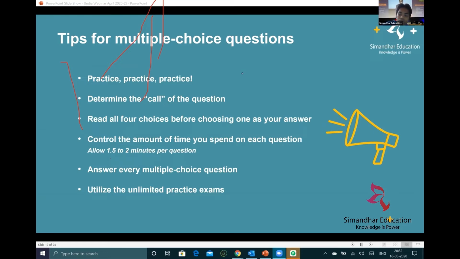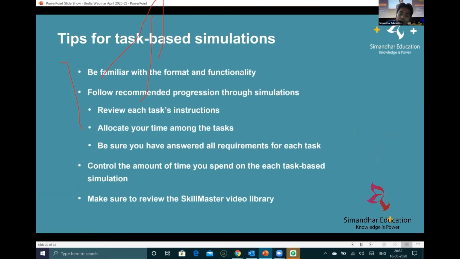Clear? So then we have tips for task-based simulations. Again, you will need to practice a lot of sims from the software itself and write down the important points where you went wrong. Write down on a paper all the important things which you missed in that simulation, right? Mark it and then prepare accordingly for that particular thing.